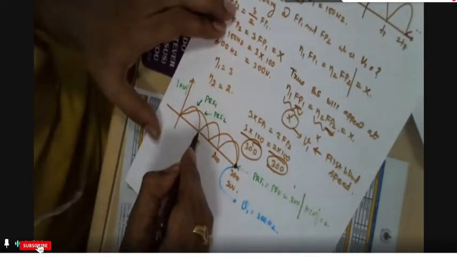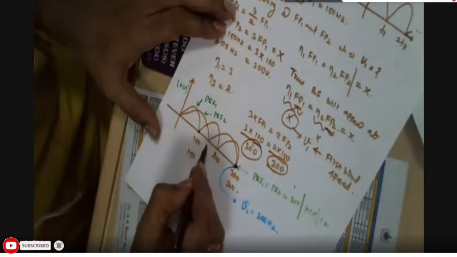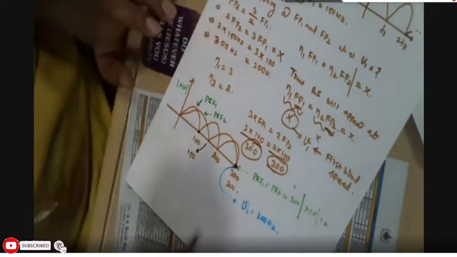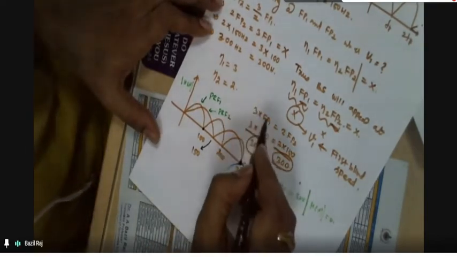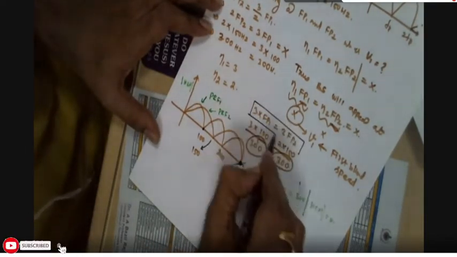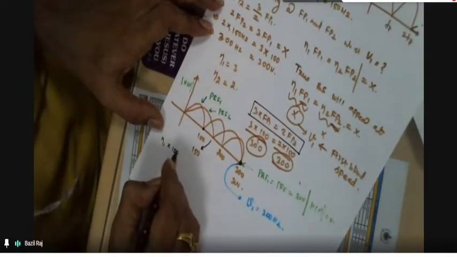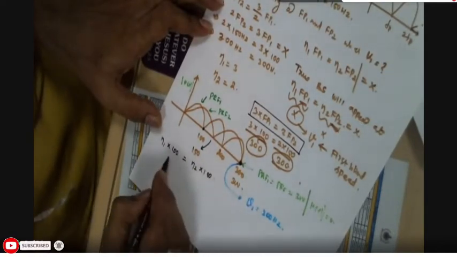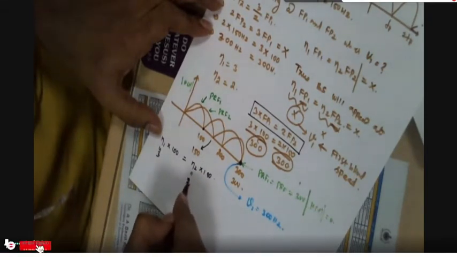Now listen here. This is 150, then this is 300 for the second PRF. If you analyze this equation, η1 into 100 is equal to η2 into 150, the value here is 3 and this value is 2.